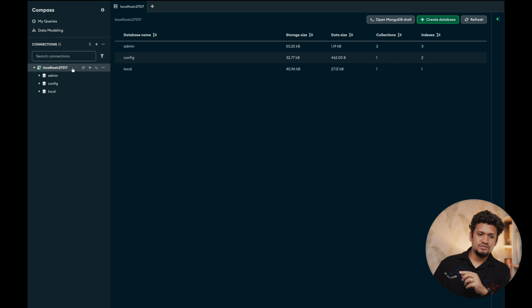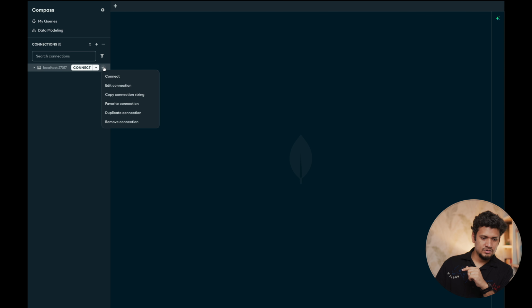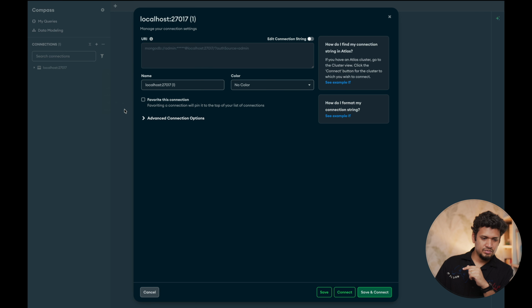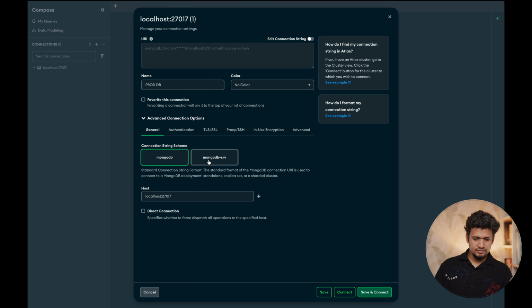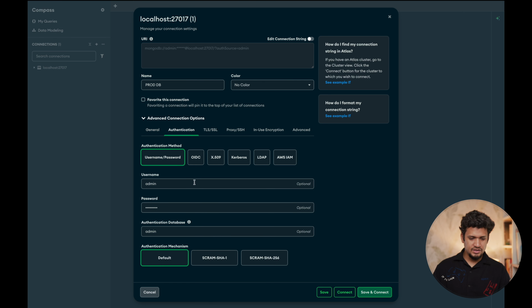We connected with the admin. Let's connect with our production DB user. Let me duplicate this connection and call it prod DB, and here in the authentication, let's apply the username.